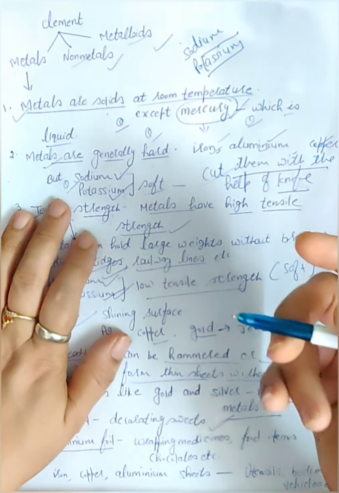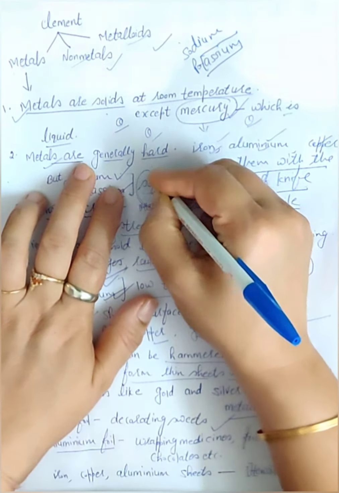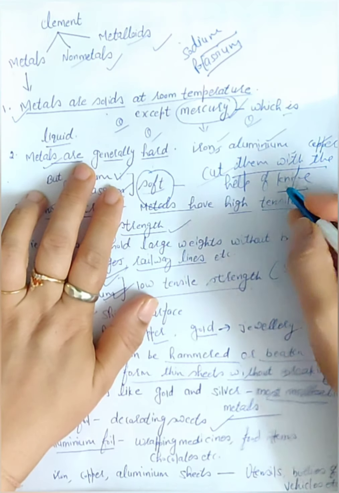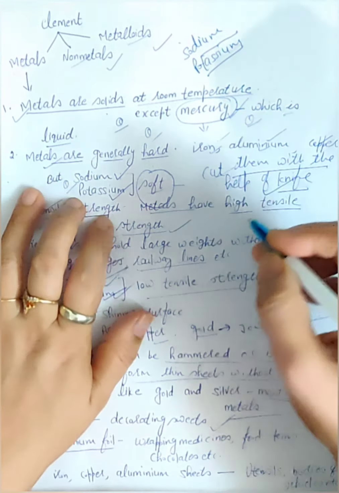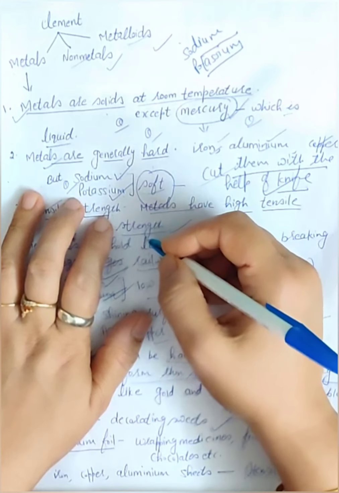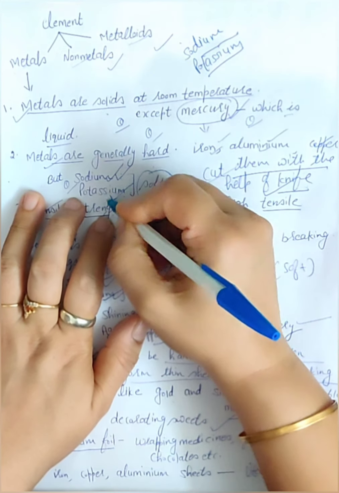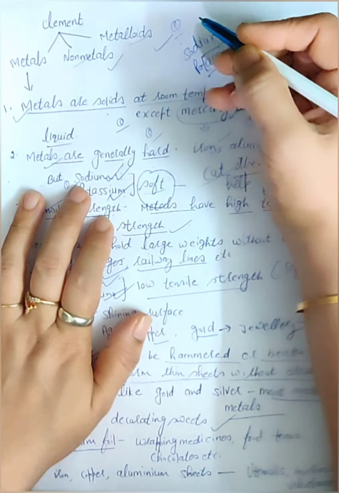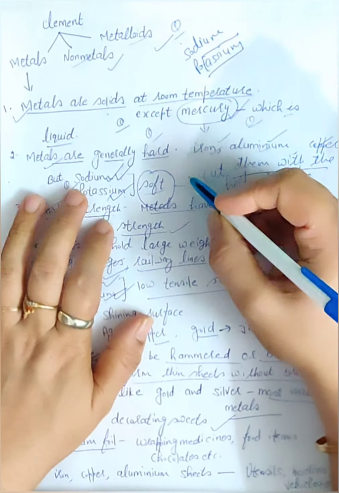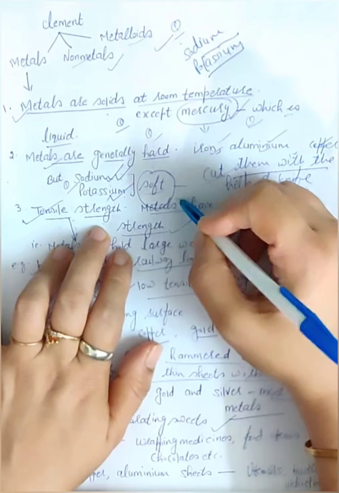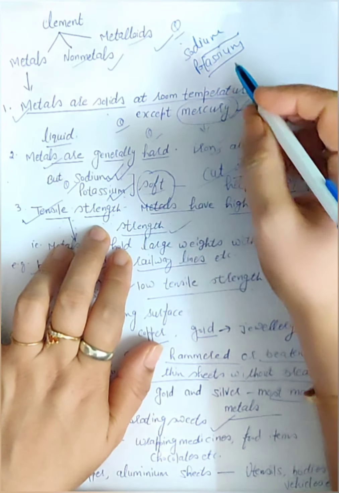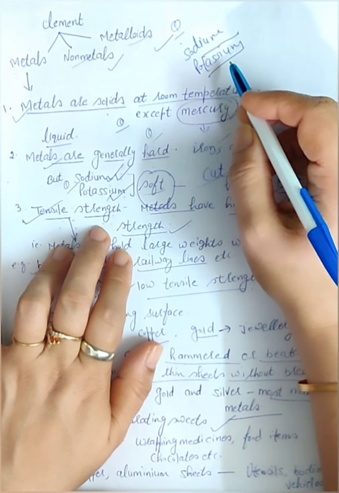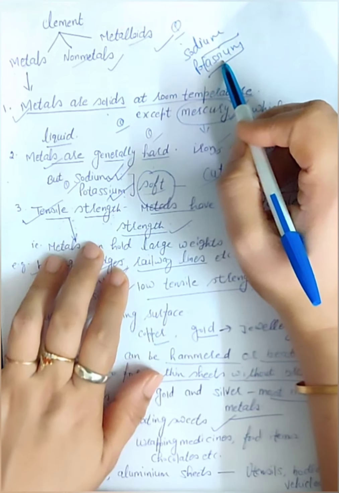That is, two metals that are so soft that you can cut them even with the help of a knife. So what are these examples of soft metals? Sodium and potassium. So if you have a question, name two metals that are soft and can even be cut with a knife, you will write: one is sodium, another is potassium.